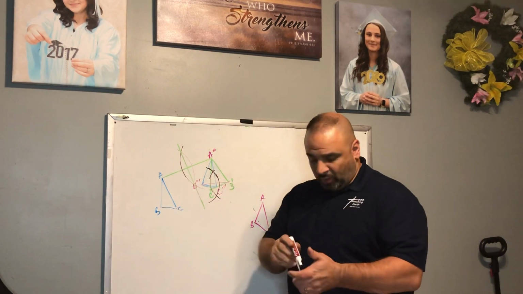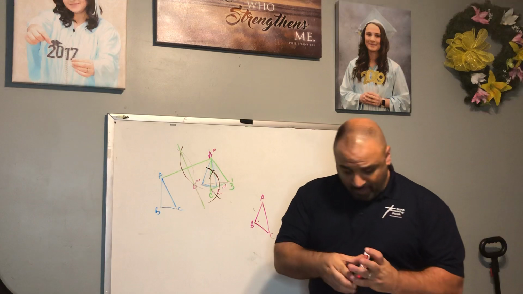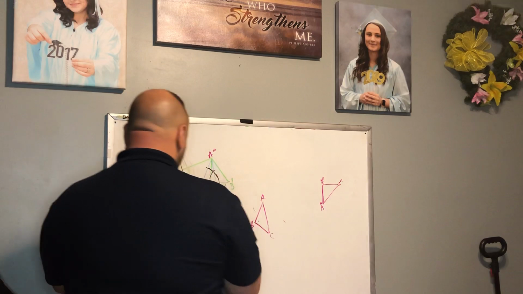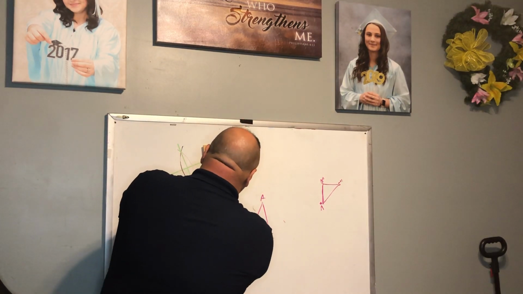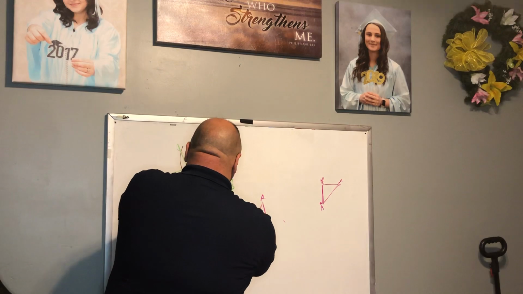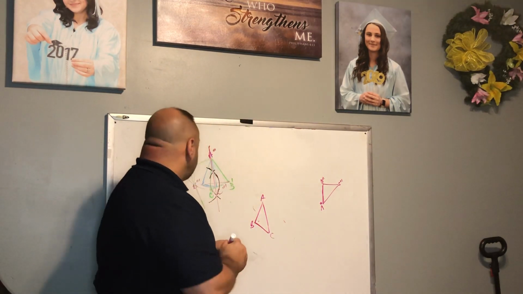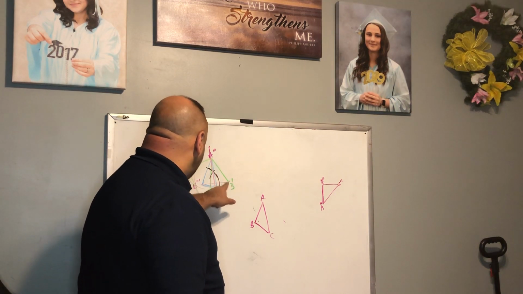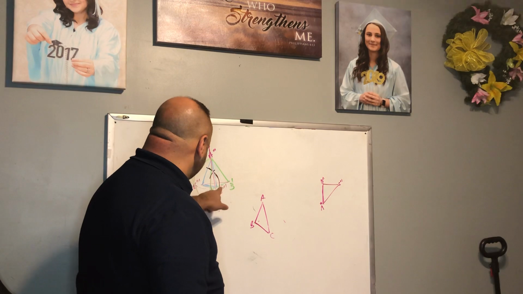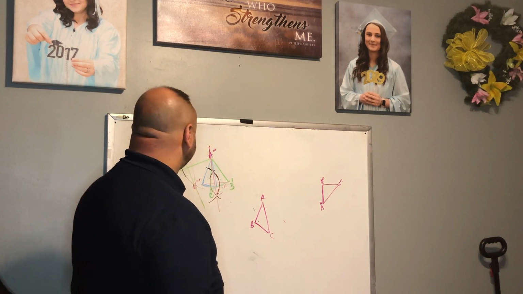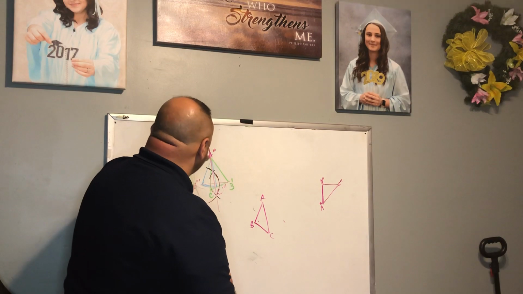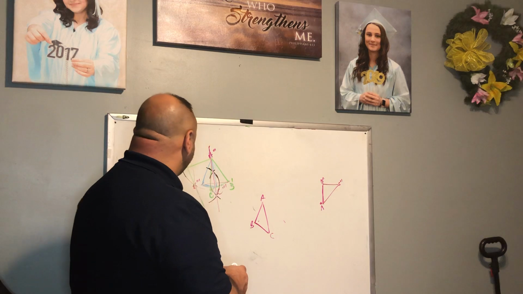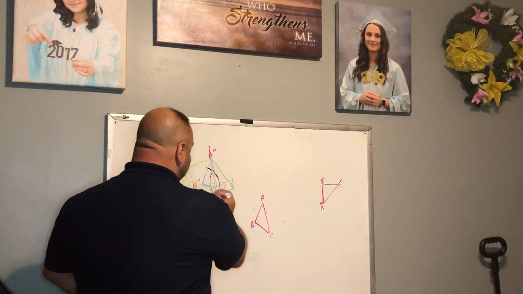All right, once we do that, now class, I'm going to just draw my perpendicular bisector. Let's use pink since we're going to use this triangle there. Once we do that, now what we want to do is, we've already reflected B. Now we're going to reflect C, and A is already a corresponding point. So A is already on the line of reflection. We've already reflected B, and now we're just going to reflect C, which is right here.